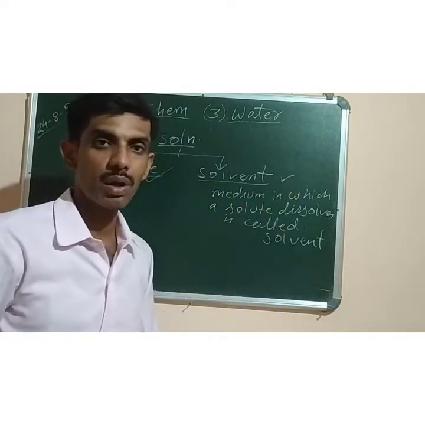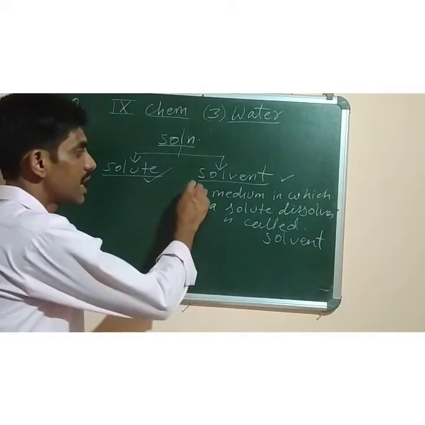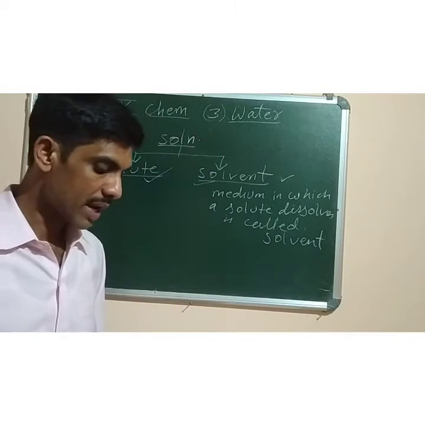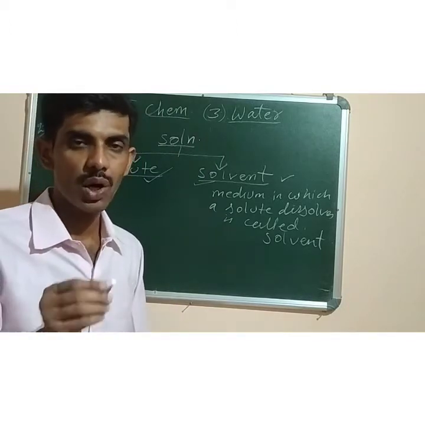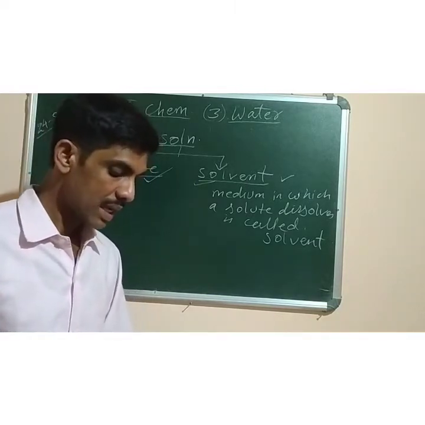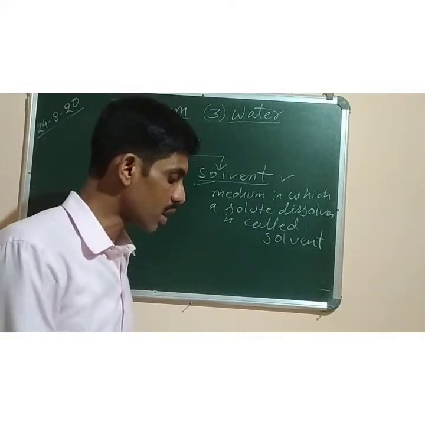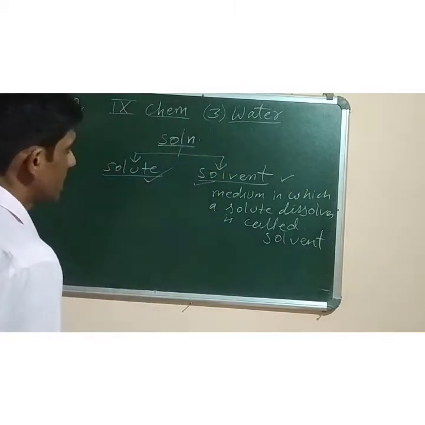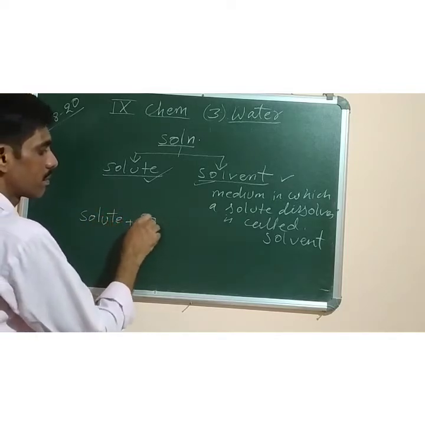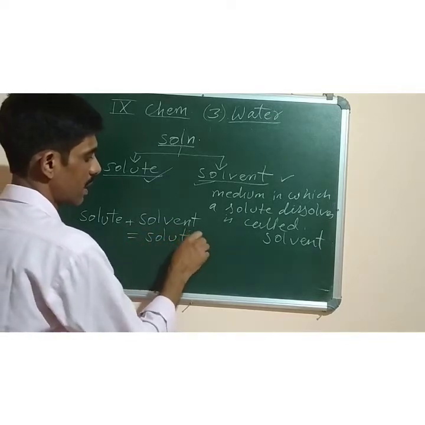Like if you take a sugar solution, sugar is present in less quantity, that forms the solute, and water, being present in large quantity, forms the solvent. Then next, in a solution of sodium chloride in water, that is salt in water, sodium chloride is the solute and water is the solvent. In a solution of iodine in alcohol, iodine is the solute and alcohol is the solvent. So solute plus solvent is equal to solution. You can write it as a formula also, solute plus solvent is equal to solution, and learn the definition of both of them.